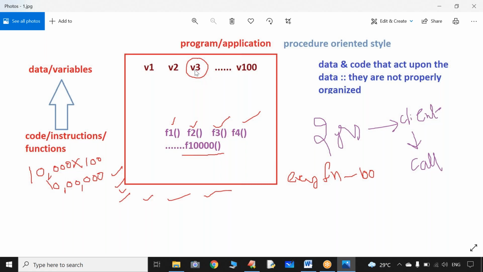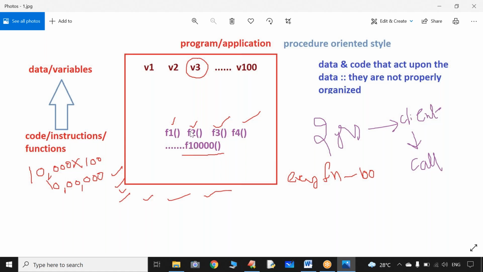Who is processing V3? I want to debug every function. In every function, minimum 100 lines are there, assume. So everybody is eligible to access V3 because it is developed in the procedure oriented style. From function 1 to function 10,000, every line belonging to the functions we are supposed to verify.